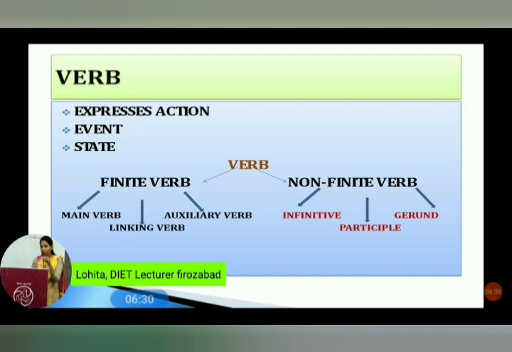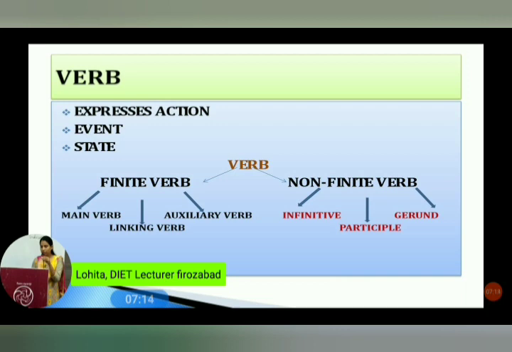Infinitive. An infinitive verb is preceded by to. For example, to err is human. Earlier I told you a noun can be a subject or can be an object too. Here, to err is human. When we say to err is human, here to err works as a noun. It means it is a noun, it works as a subject. Infinitive works as a noun.